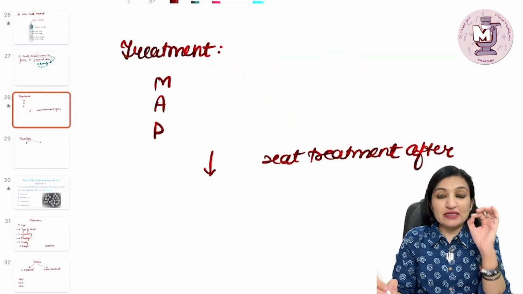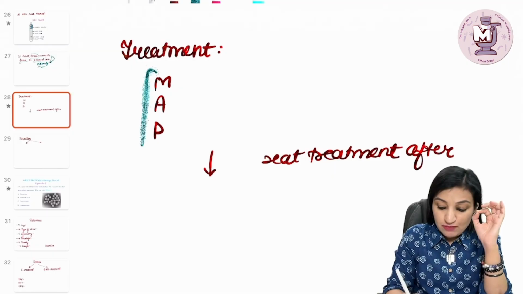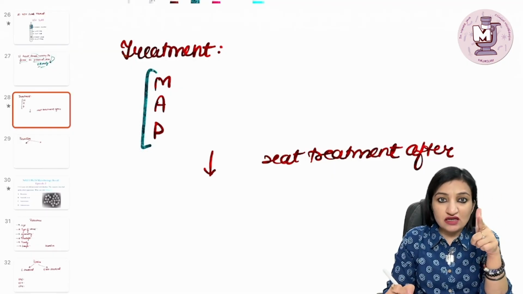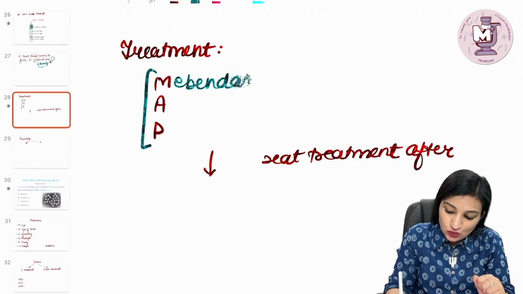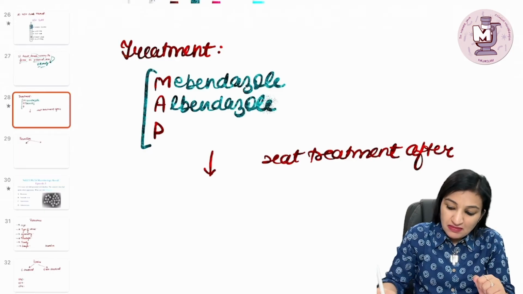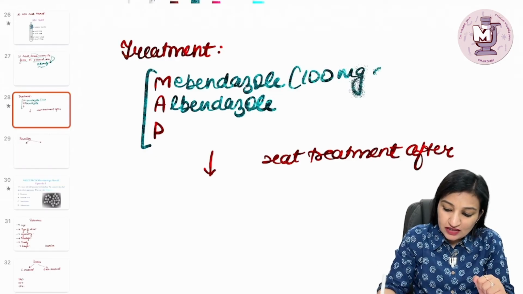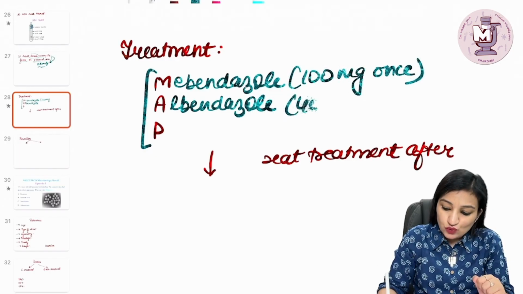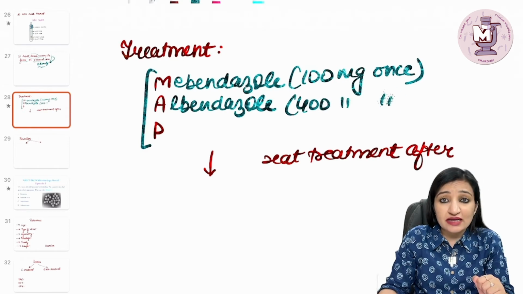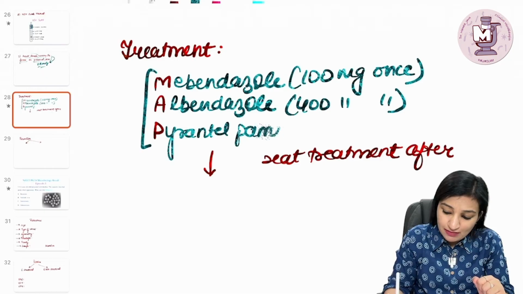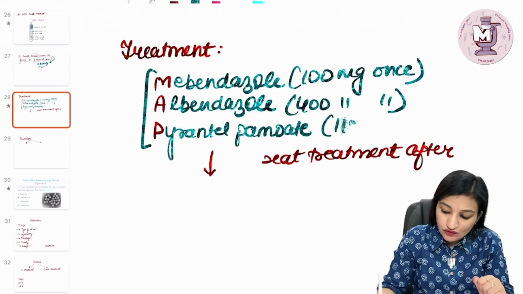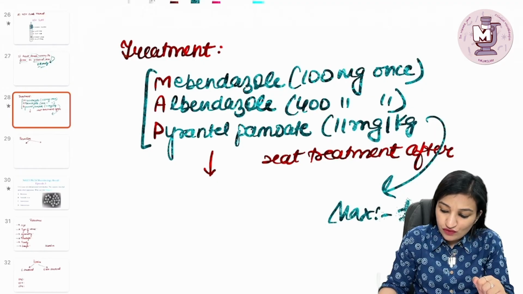Now, coming to the treatment aspect, remember three important drugs. MAB MAP, नक्शे से याद कर लो, MAP मतलब नक्शा, where M stands for mebendazole, A stands for albendazole. Mebendazole is given in a dose of 100 mg once. Albendazole is given in a dose of 400 mg once. Then P stands for pyrantel pamoate. It is given in a dose of 11 mg per kg body weight, and a maximum of 1 gram of this drug can be given.